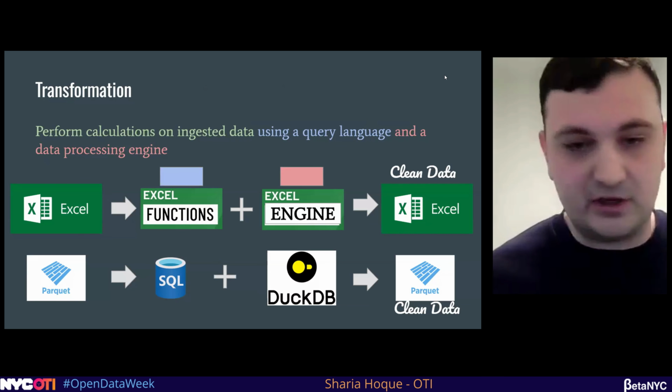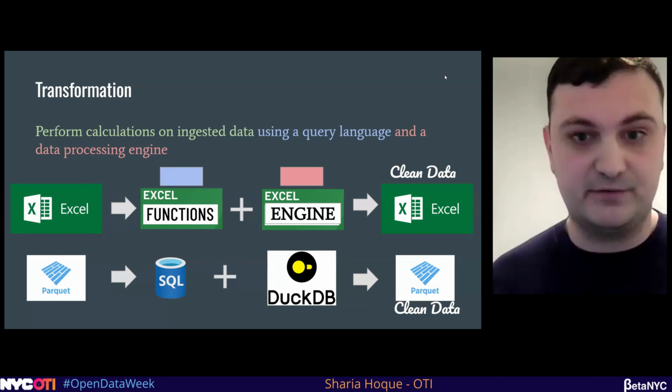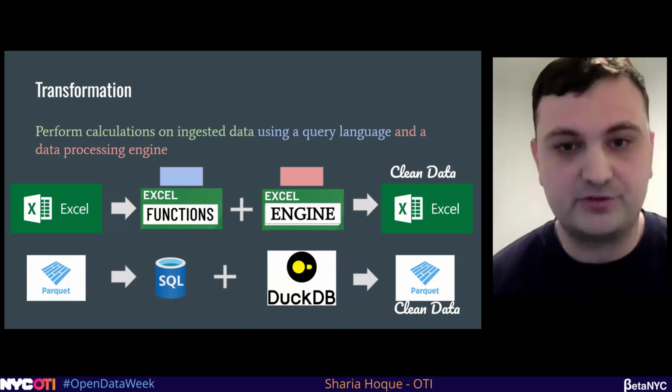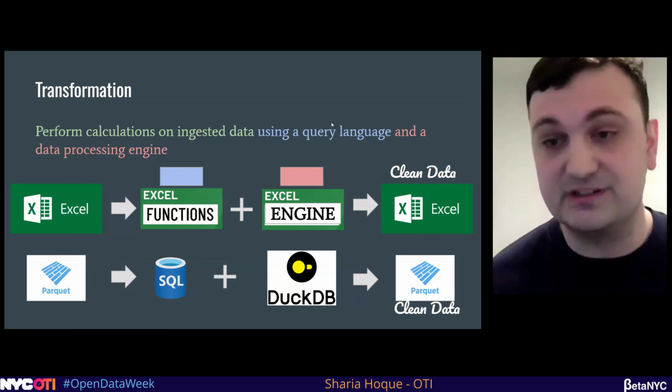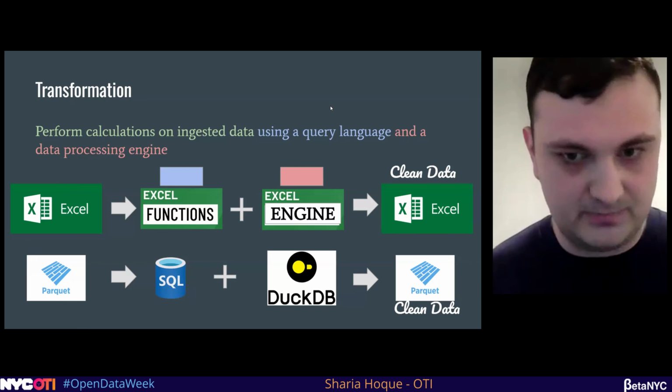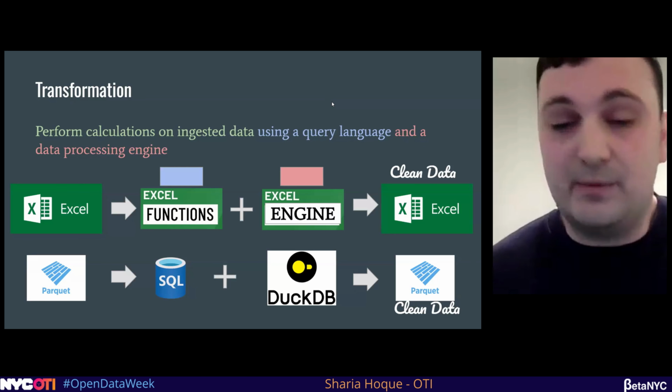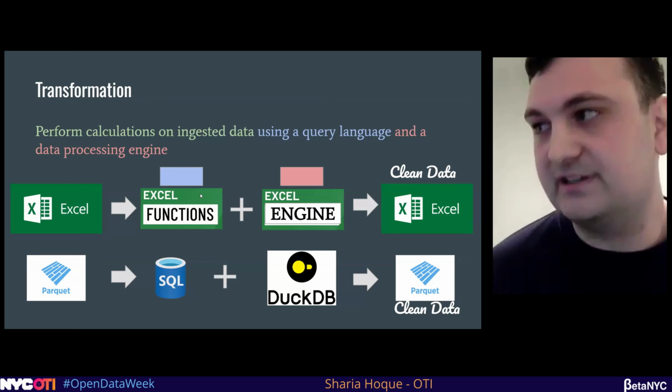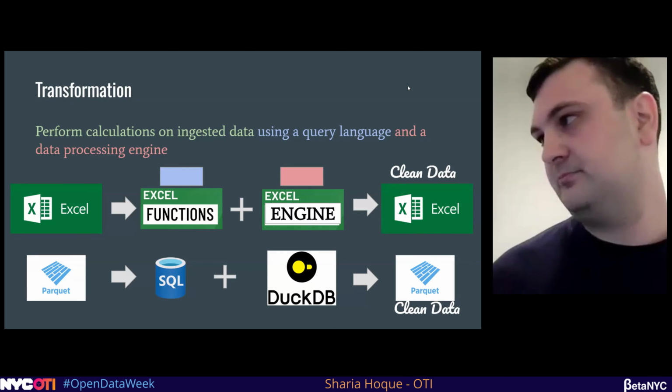Now, historically, you might have a really basic version of this in Excel. In Excel, that transformation pipeline is using their query language, Excel functions, and then the Excel engine, which you're using on your computer. I think everyone's familiar with that. What I'm going to show you today is an example where instead of using Excel functions, we're going to use SQL as our language, and a tool called DuckDB to power that.